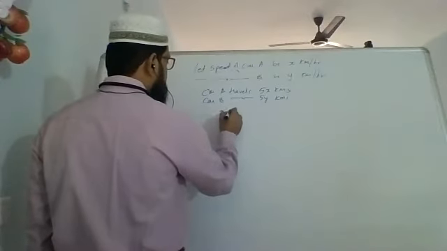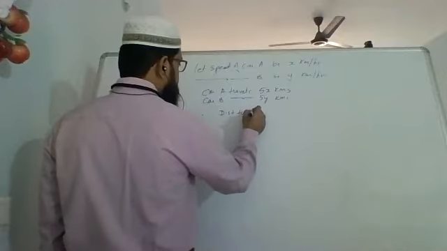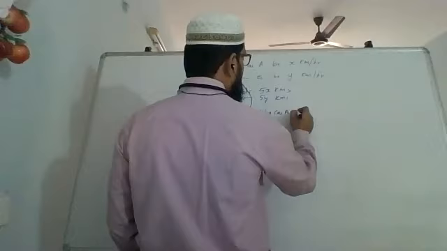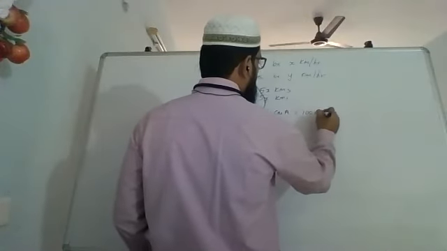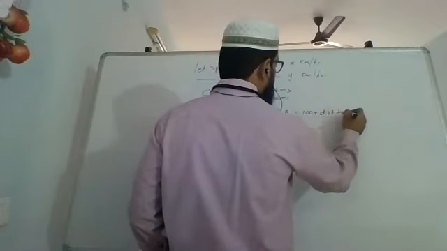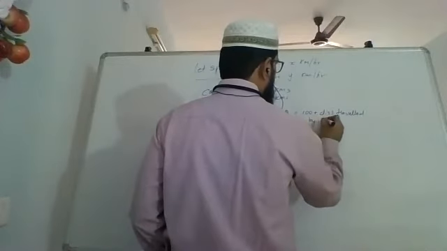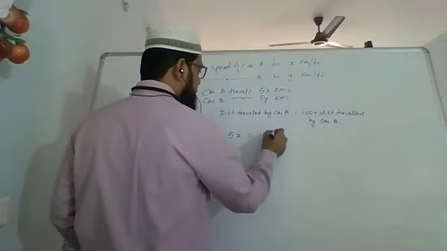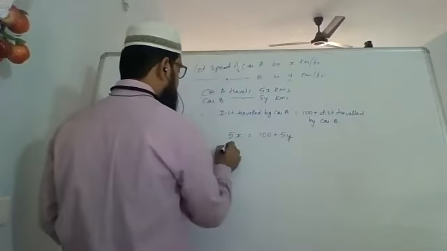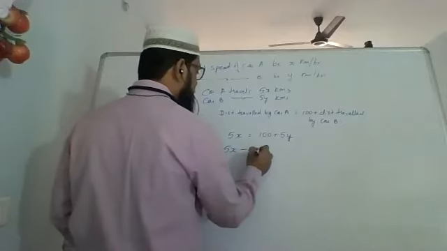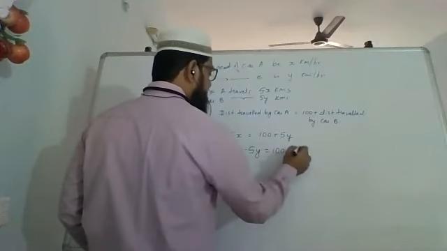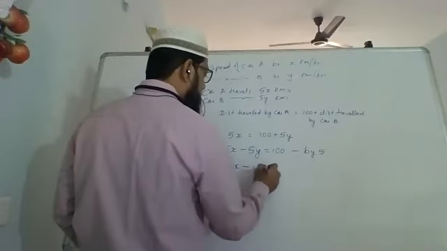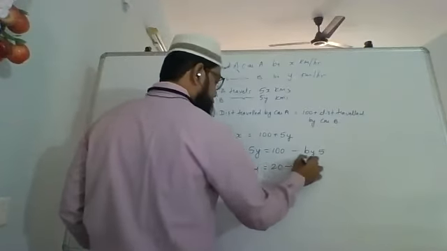Therefore, distance traveled by car A equals 100 plus distance traveled by car B. That is 5x equals 100 plus 5y. That is 5x minus 5y equals 100. Divide by 5. So you'll get x minus y equals 20. This is your first equation.